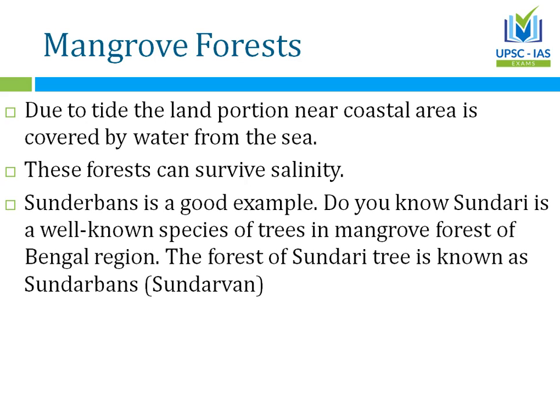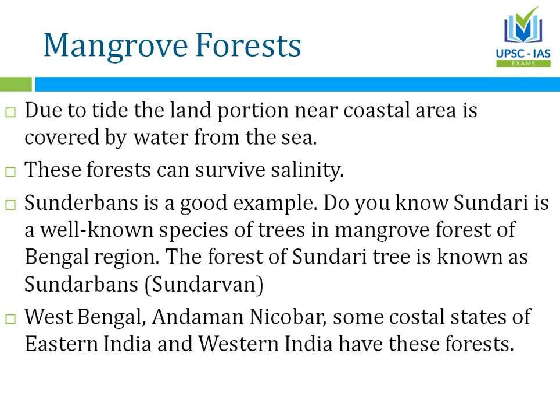A very good example is Sundarbans, and our Sundarbans come from a species of tree that is known as Sundari. And when you have the jungles of Sundari, that is known as Sundarbans in Bengali, and in Hindi we can call it Sundarvan.